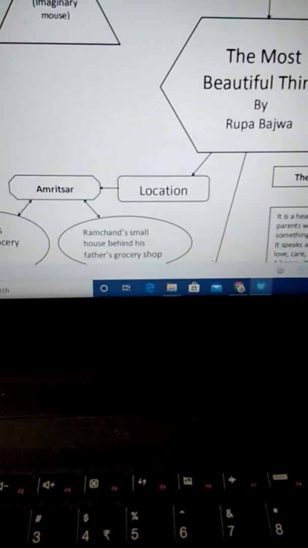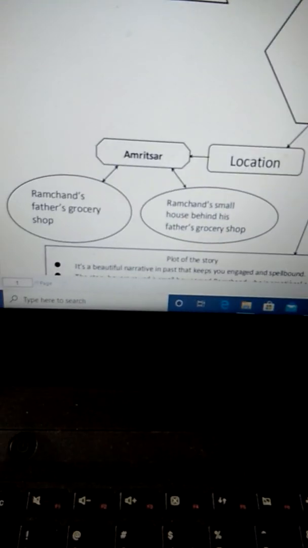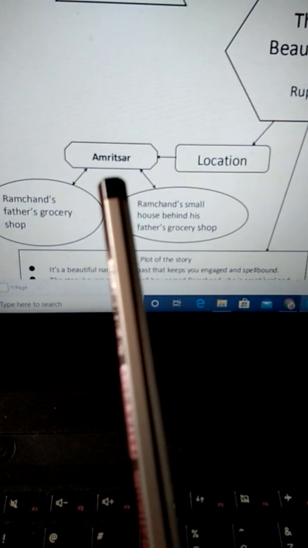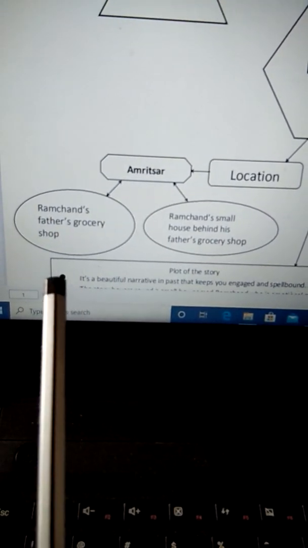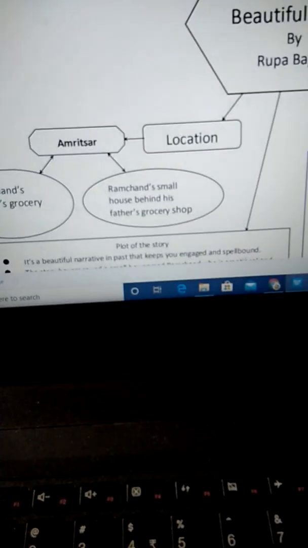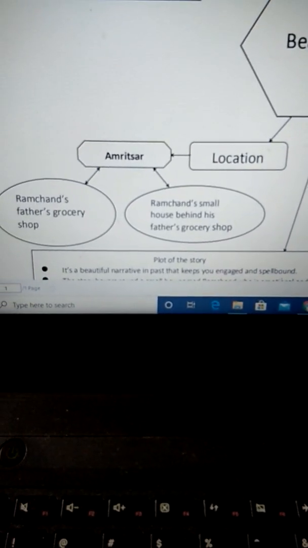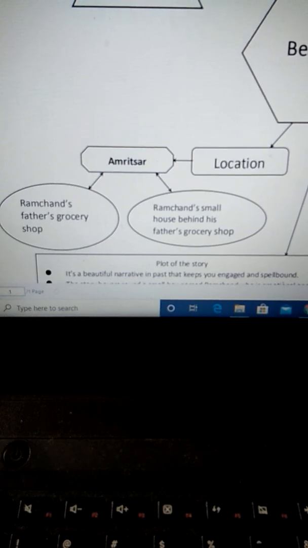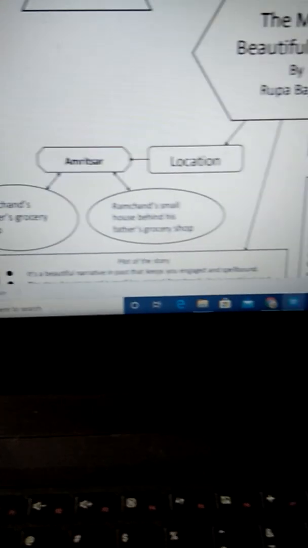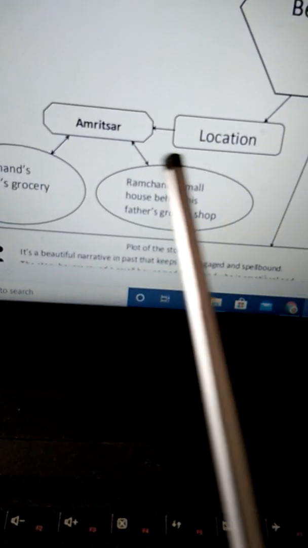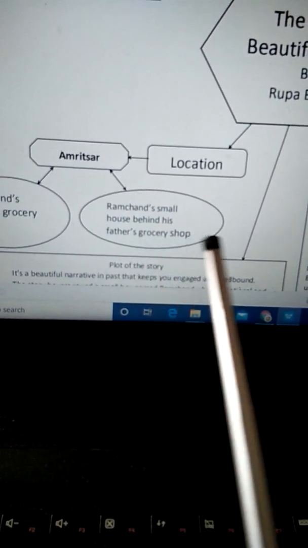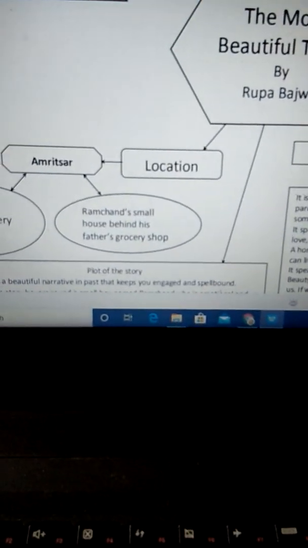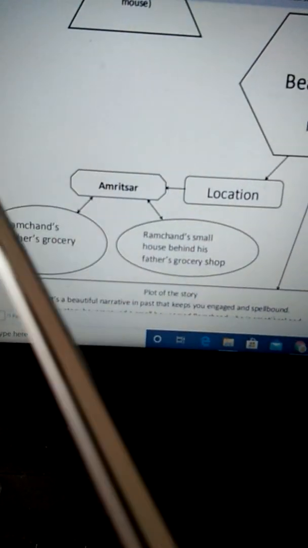Where does the story actually take place? This story actually takes place in Amritsar. In Amritsar there is Ramchand's father's grocery shop where he sells many things, like peas, roasted groundnuts, then homemade bakery items and everything. And right behind his shop was his house, Ramchand's small house behind his father's grocery shop. So these are the two places around which this entire story revolves.